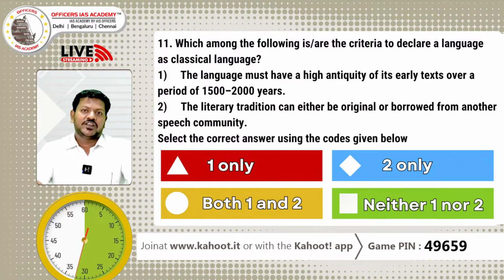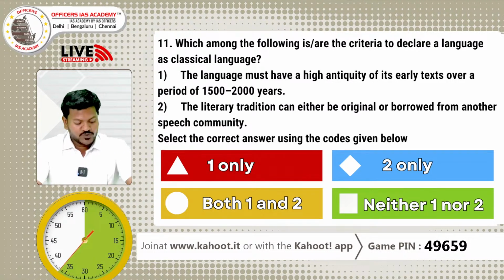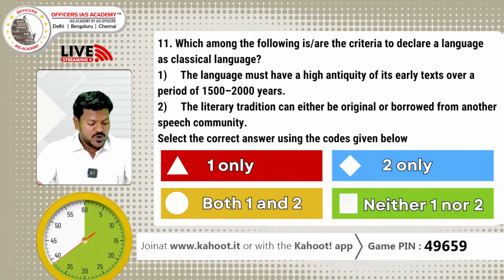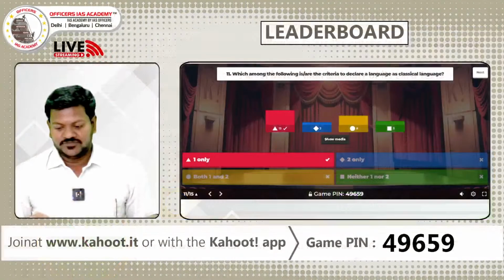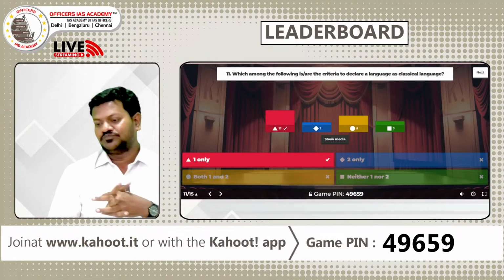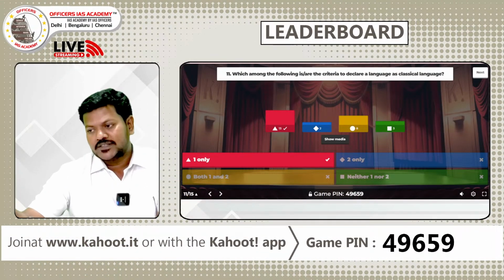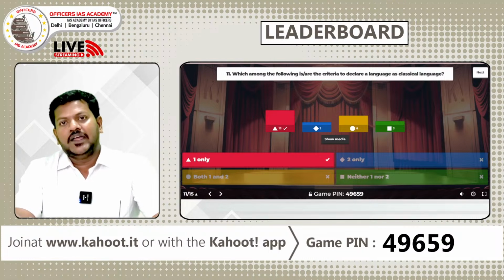So these are the 2 statements. Which of the above are correct? Option A, 1 only. Option B, 2 only. Option C, both 1 and 2. Option D, neither 1 nor 2. You have 60 seconds for this. Okay, I hope most of you answered this question. So the right answer is option A, 1 only.